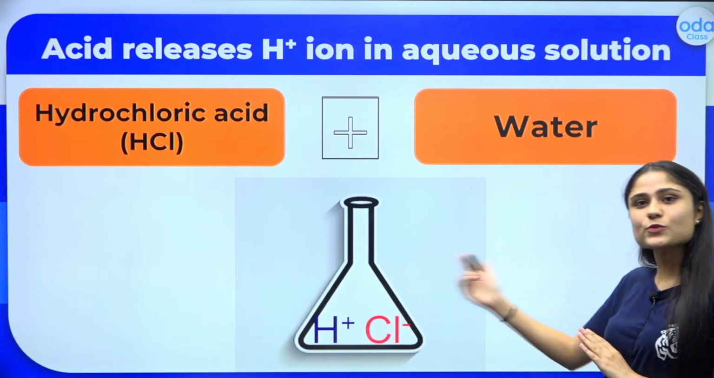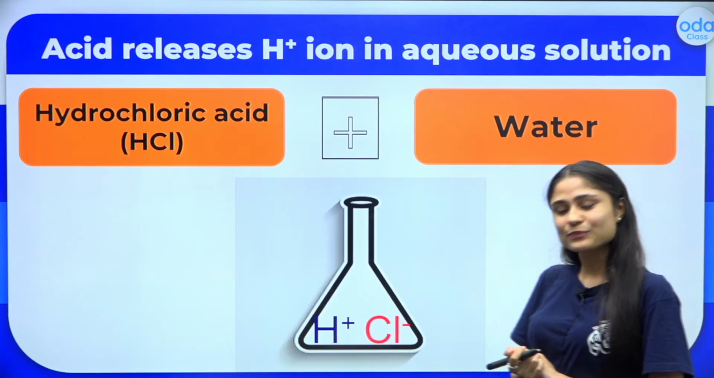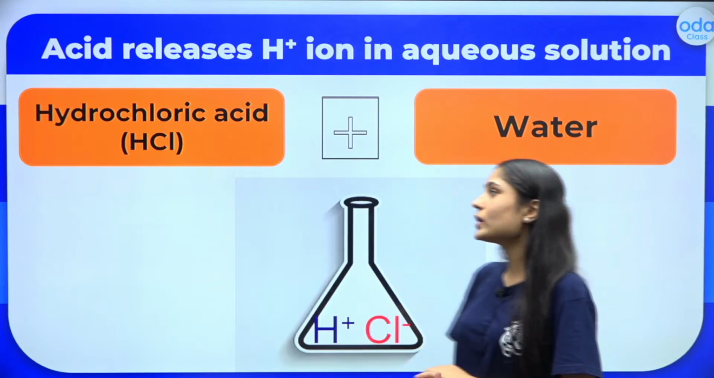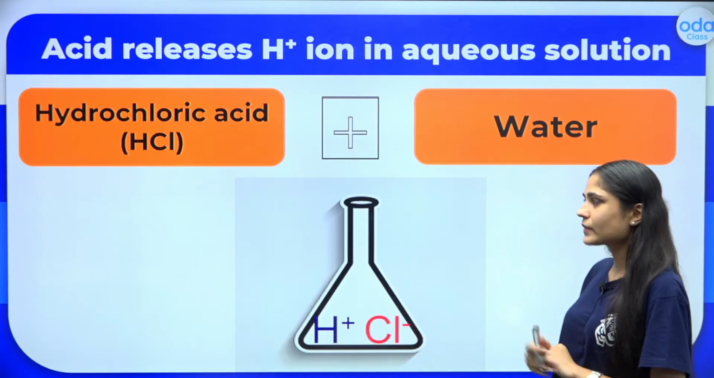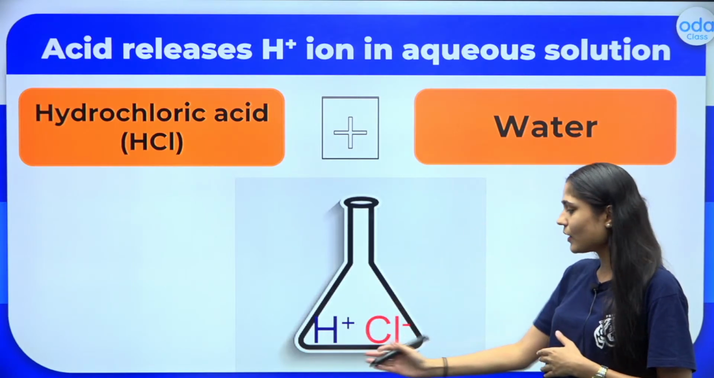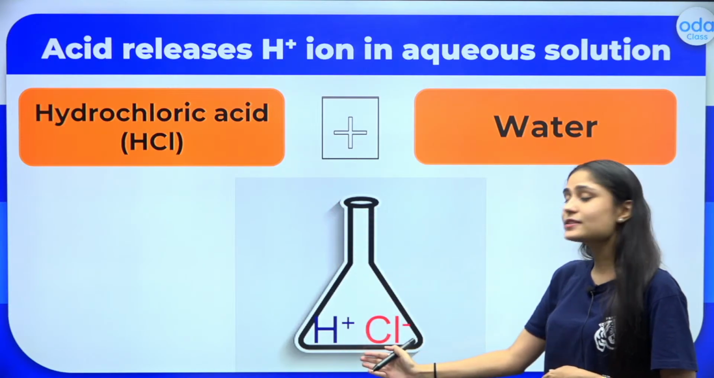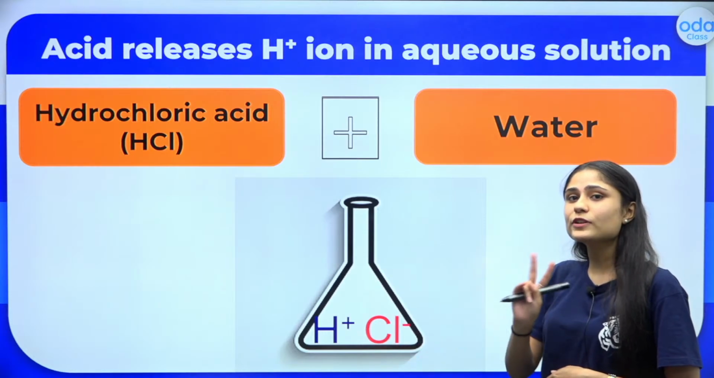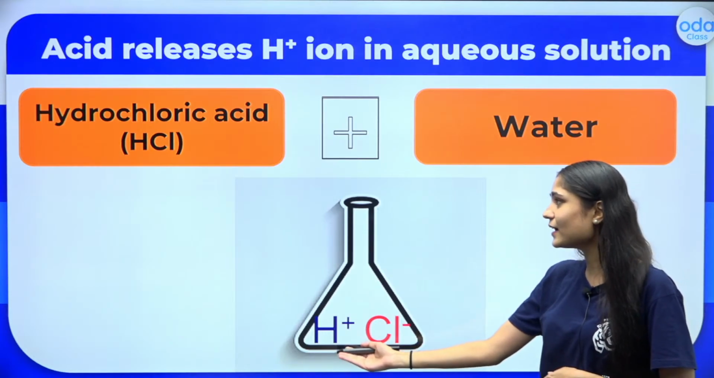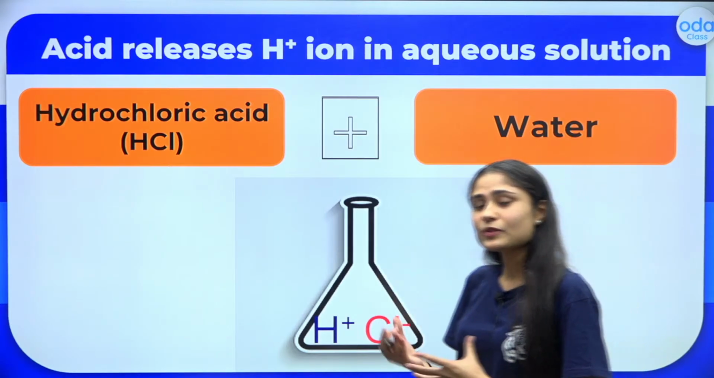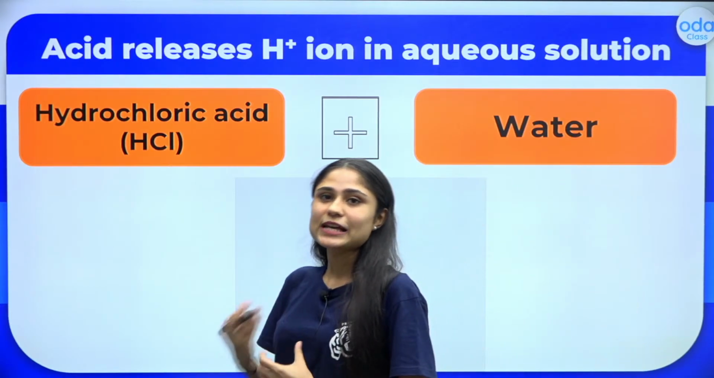Okay, let us try to understand this with an example. So we have hydrochloric acid and then we have water right here. When we add these two, you can see these two ions. The acid has dissociated into two different ions, that is the H plus ion and the Cl negative ion.